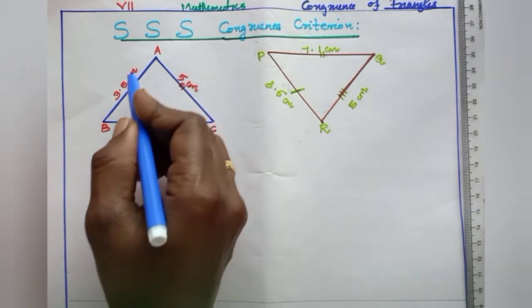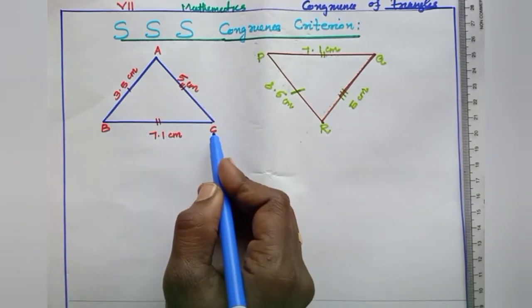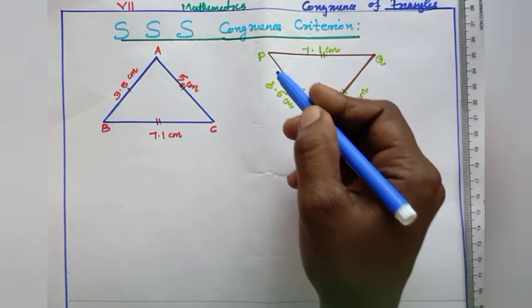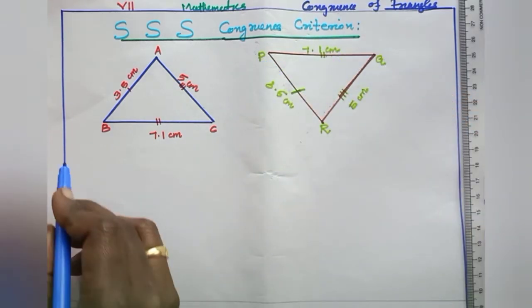For example, consider triangle ABC and triangle RPQ.